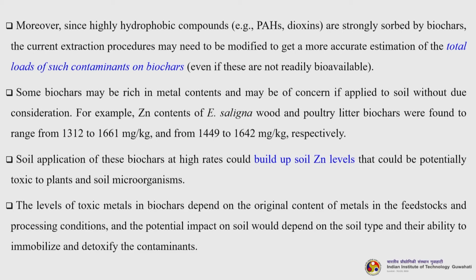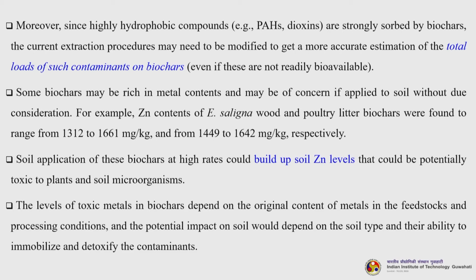For example, zinc contents of the E. saligna wood and poultry litter biochars were found to range from 1312 to 1661 milligrams per kg and from 1449 to 1642 milligrams per kg, which is a very huge load actually. Soil application of these biochars at high rates could build up soil zinc levels that could potentially be toxic to plants and soil microorganisms and should be avoided.